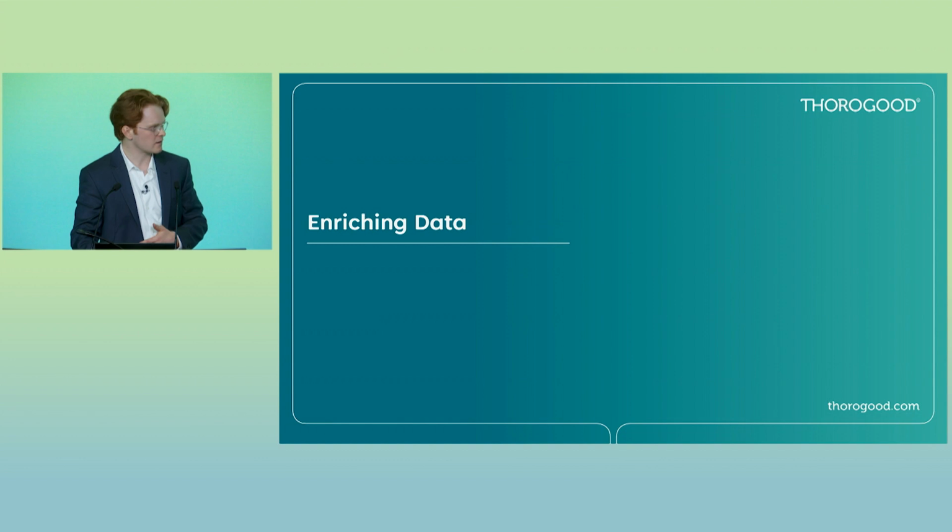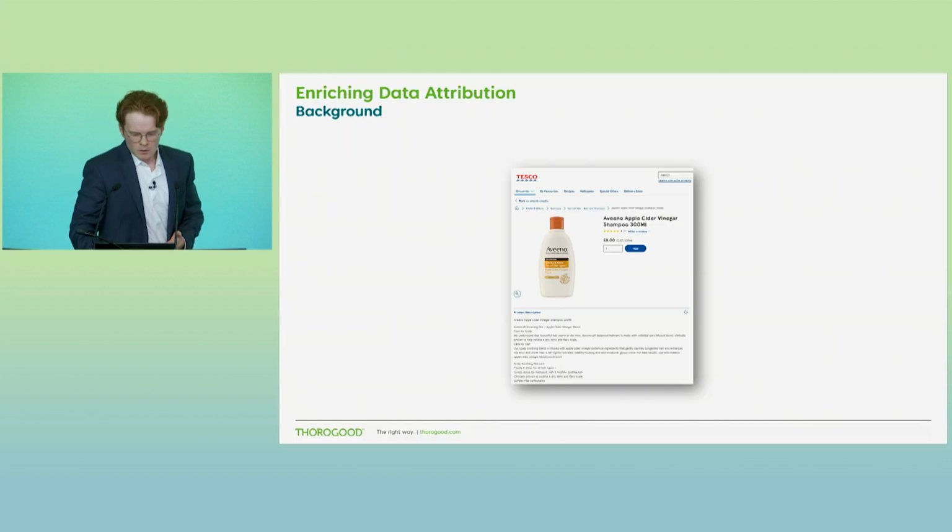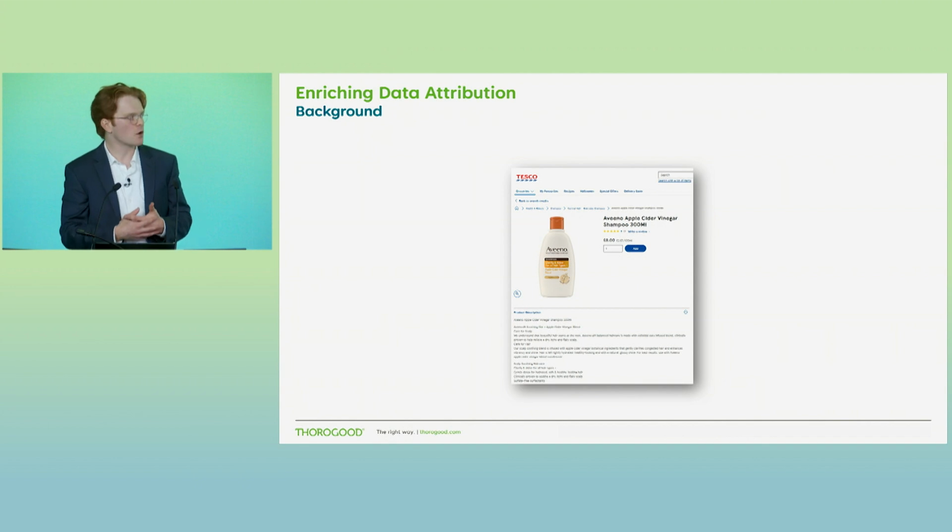What I'm going to get to next is another interesting one in enriching our data. So what I'm going to be showing next is how we can take rich textual information like product descriptions scraped from websites like Amazon or from Tesco's like we're seeing here, and apply large language models to produce that new and novel attribution that can really offer some unique perspectives on your business and provide you with a competitive advantage.